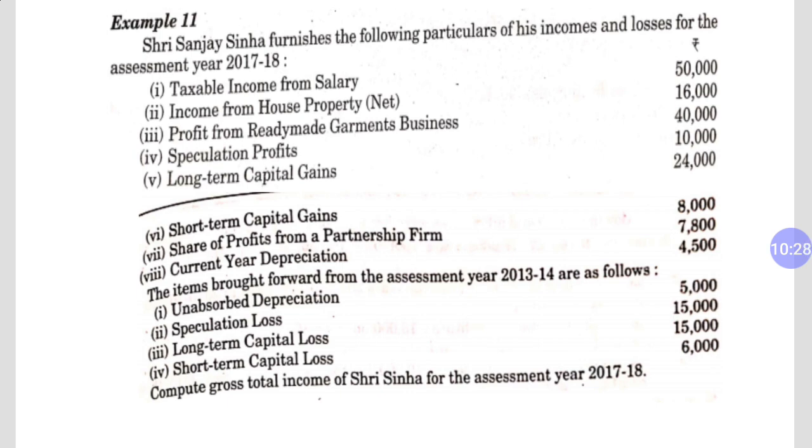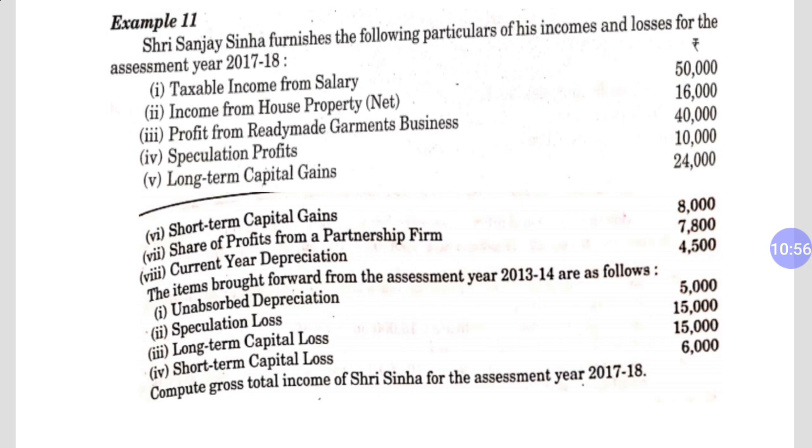And after that we have speculative business. In this question speculative profit is given, 10,000 rupees. This speculative profit can be utilized for the set off of speculation loss. But the speculation loss, as you can see, is 15,000. So we can set off speculation loss up to the extent of speculative profit. Only 10,000 we can adjust, but the remaining 5,000 we will have to carry forward.